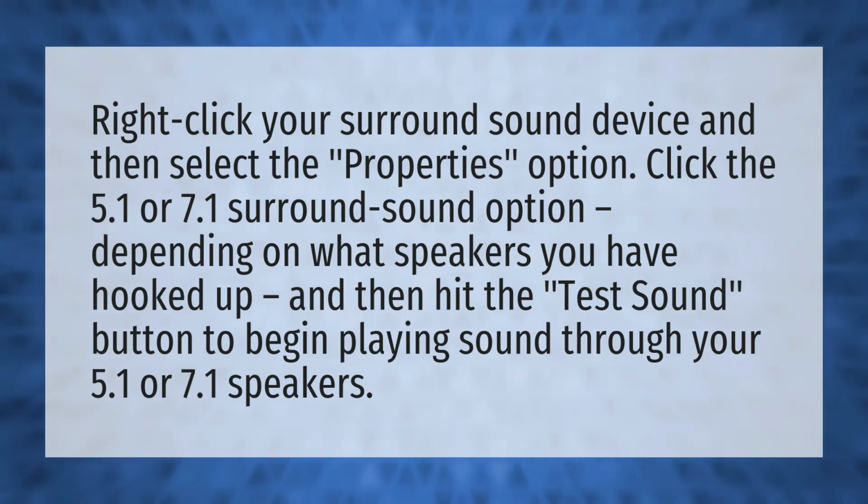Right-click your surround sound device and then select the Properties option. Click the 5.1 or 7.1 surround sound option, depending on what speakers you have hooked up, and then hit the Test Sound button to begin playing sound through your 5.1 or 7.1 speakers.